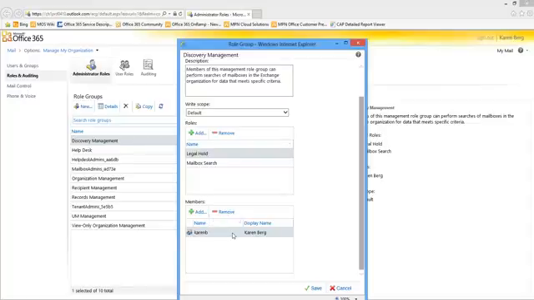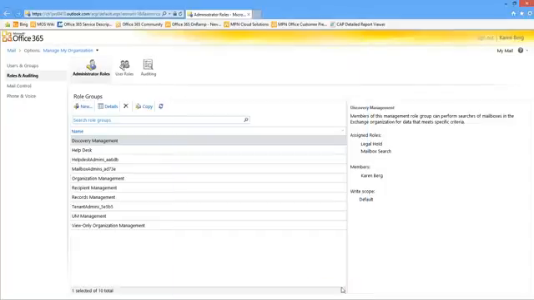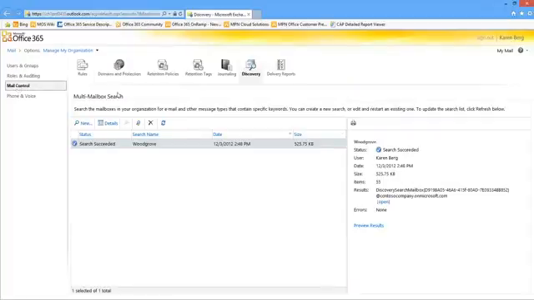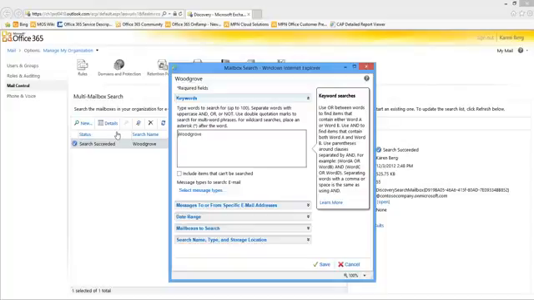That can be administrators, or other people that are just dedicated to doing e-discovery searches and things like that. I can just give them that role and maybe not give them other roles on the system. So once I've been assigned that role, I can go back into Mail Control, and I'll see this discovery icon show up here to allow me to do multi-mailbox search. I can select New to create a new search. You can see here I've already created a search, so let's walk through that one. I'll select it and go into details.